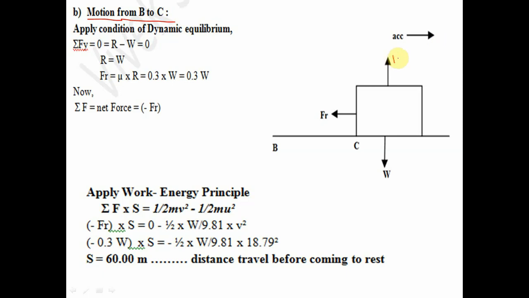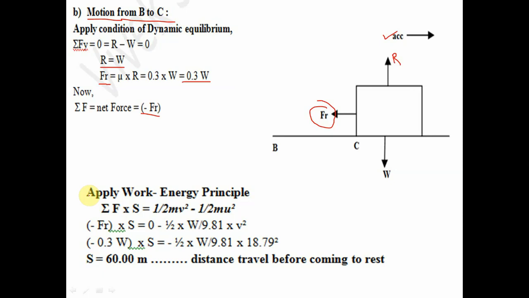Preferred free body diagram, this is reaction R. This is W, this is the frictional force. According to dynamic equilibrium, summation F, I am getting the reaction, and from the reaction I am getting the frictional force, 0.3 W. Now the net force is in the direction of acceleration, so the net force will be only minus F.